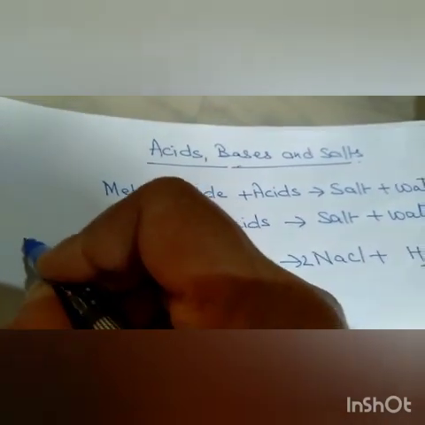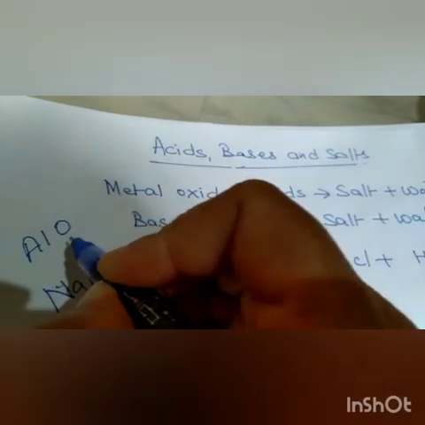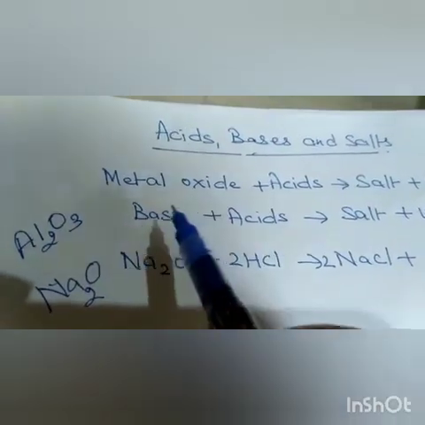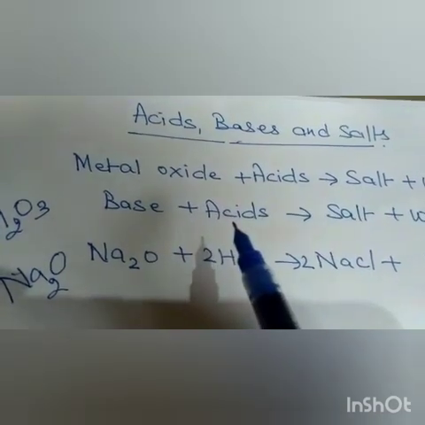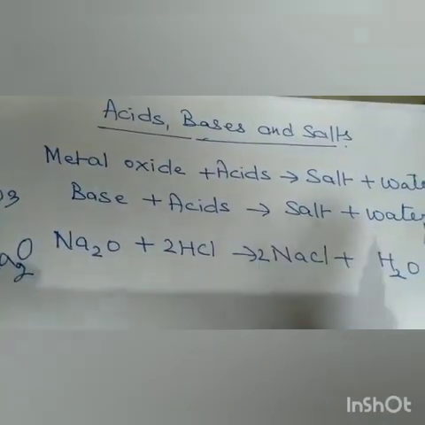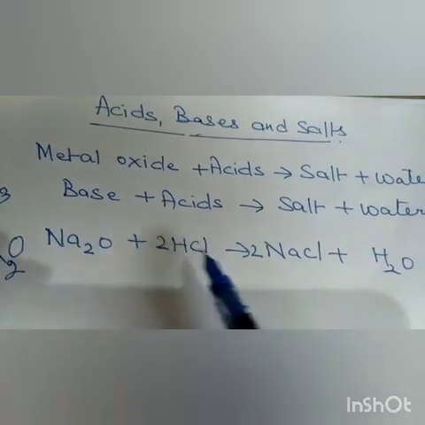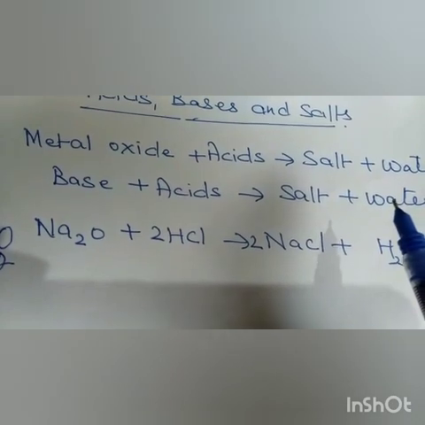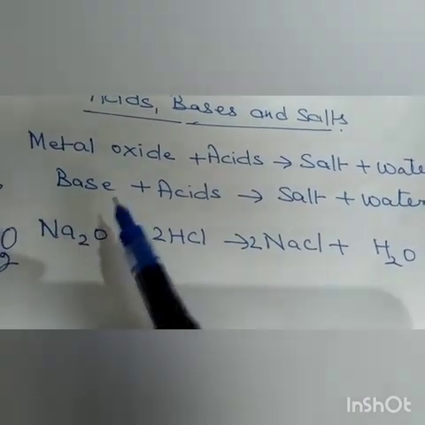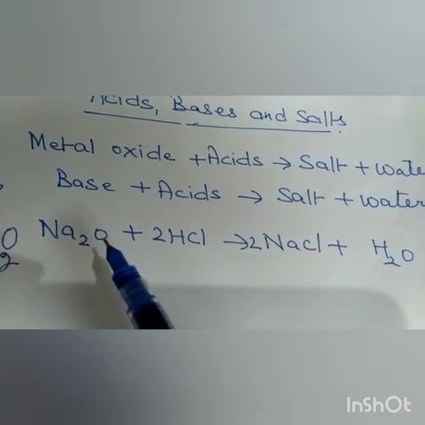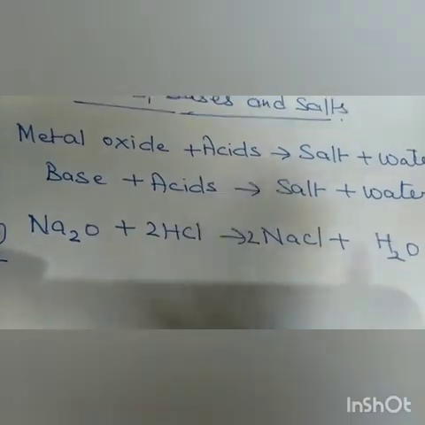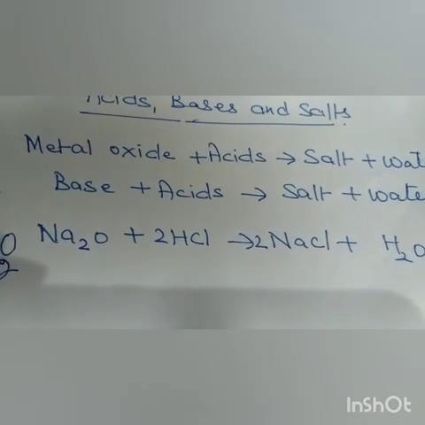Aluminium oxide, how will you write it? This is aluminium, this is oxide. Valency of oxygen is 2, valency of aluminium is 3. So this is aluminium oxide. So metal oxides react with acids, and when they react with acids, you will get salt and water. Now, this reaction is called neutralization. Here sodium oxide, which is a metal oxide, acts as a base. It will react with acids and give salt and water. So this is a neutralization reaction.